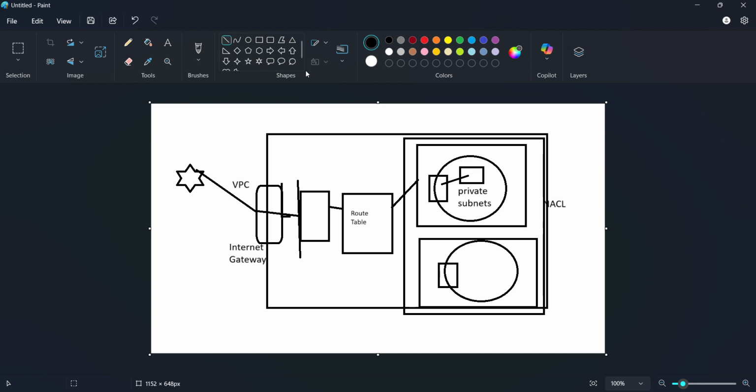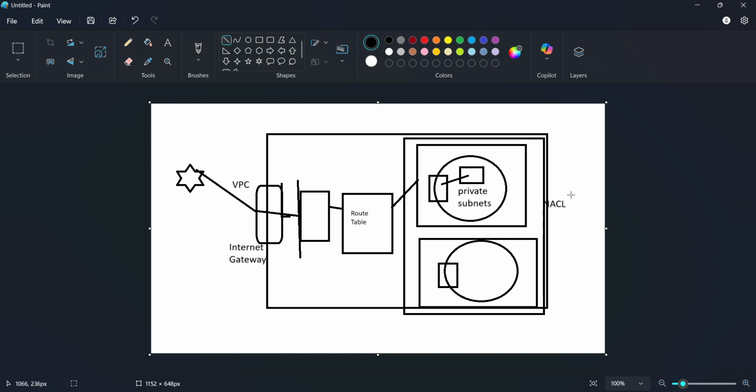As he will be more focused on development, he might not care about this. So he allows traffic from everywhere. Then what happens? If a hacker finds a port open, he'll go and hack that port. To avoid that, what DevOps engineers do is they go to NACL and block a certain number of ports. They can also block certain IPs if needed.